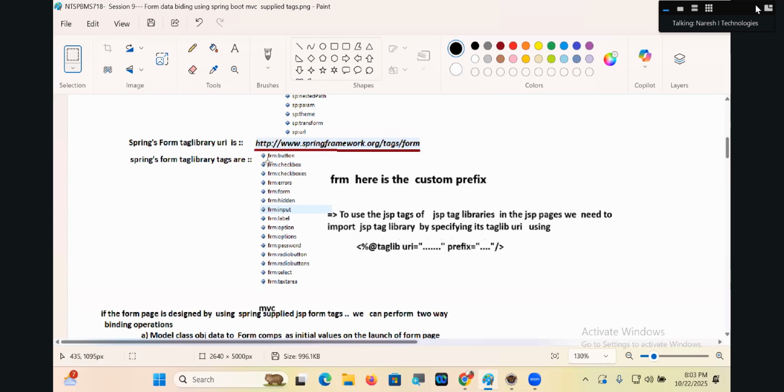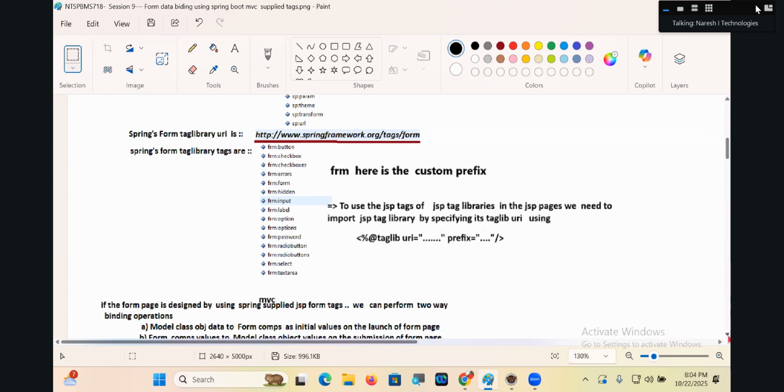So these are the form tags, guys. More or less same as HTML, but these are JSP tags. JSP tags mean they have access to Java objects. JSP means Java, HTML means not. So that's why I can link a model class object to this form designing, so that whenever the form is launched, the model class object initial values will be displayed in the form components, simply as form component values.